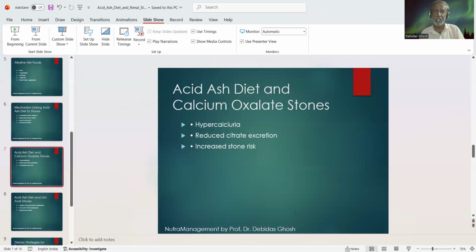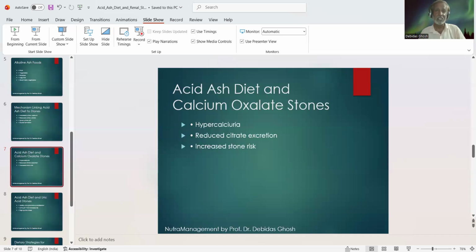That also helps crystal nucleation at first, and in the second step, it helps the crystal growth, and finally, it also aggravates the crystal aggregation. So, a low level of citrate and a high level of calcium in urine favor crystal nucleation, which is the first phase of renal stone formation.